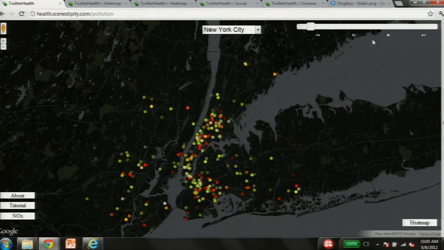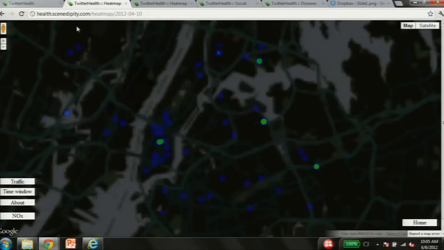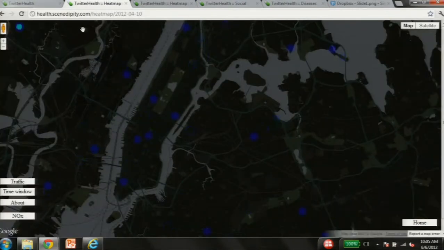What we can do is, as this happens, we can animate it, and we can actually see how sickness is developing. We can transform that view and group individual tweets into aggregates and create heat maps of sickness. So you can see sickness developing in real time. This is a map of New York.